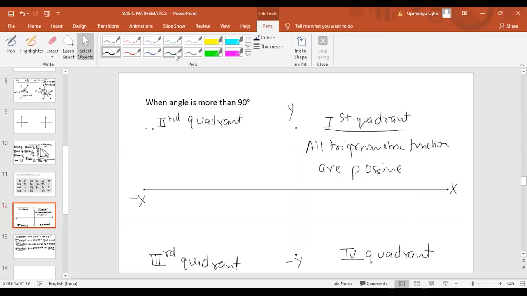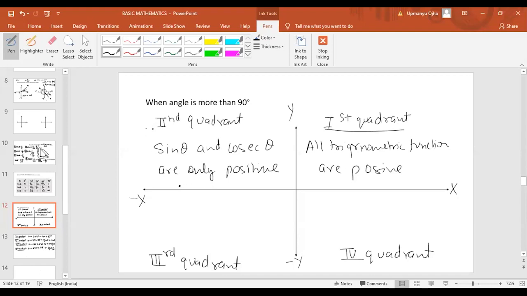Okay, in the second quadrant, sine theta and cosecant theta are only positive. So only two functions are positive here, that is sine theta and cosecant theta.